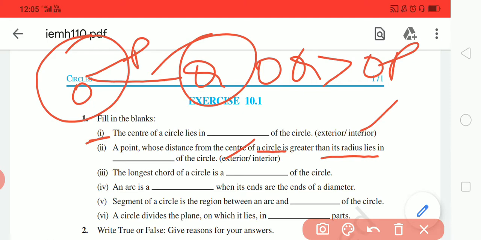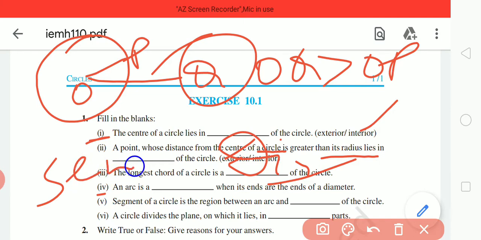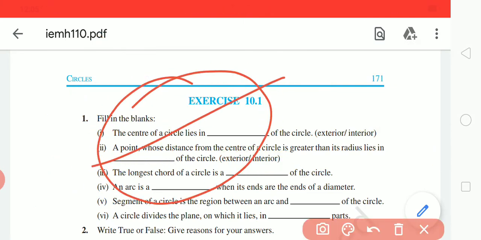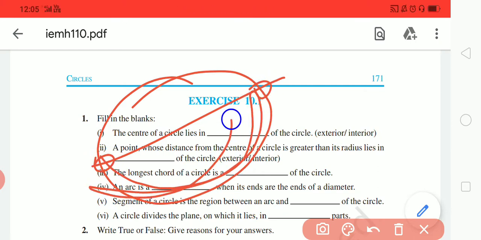Now come to third point, the longest chord of the circle is diameter, right? So diameter. And fourth one is an arc is a semicircle when its ends are the end points of the diameter, right? You know that in a circle, if you have a diameter, the end points of the diameter, and this is the arc, and this arc is called semicircle, right?